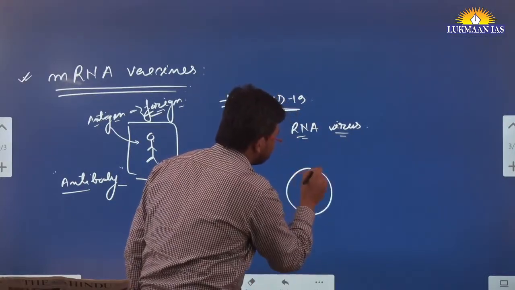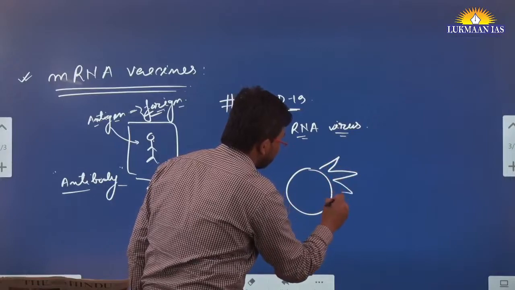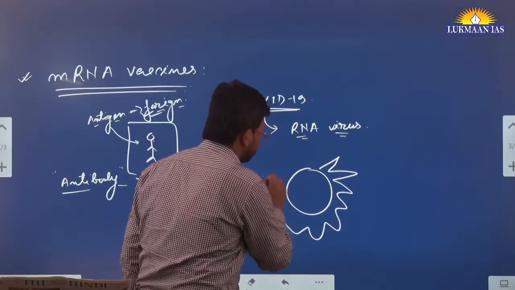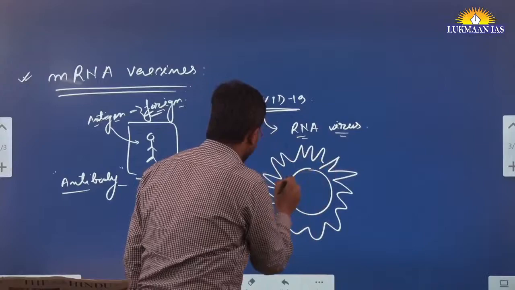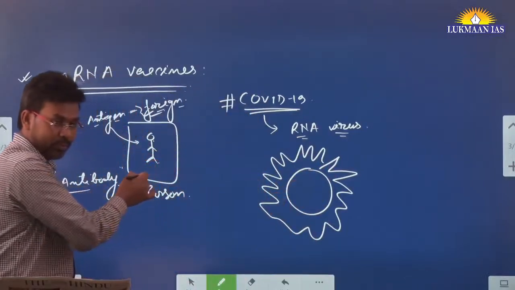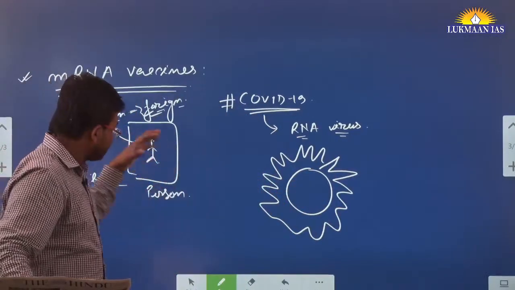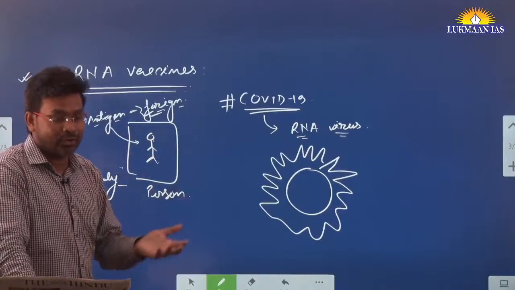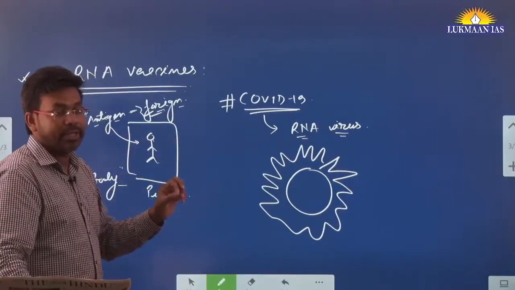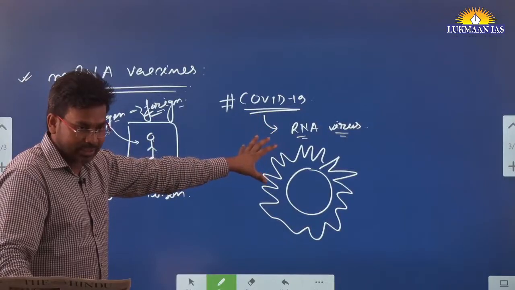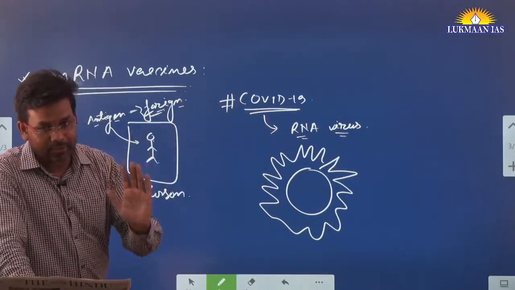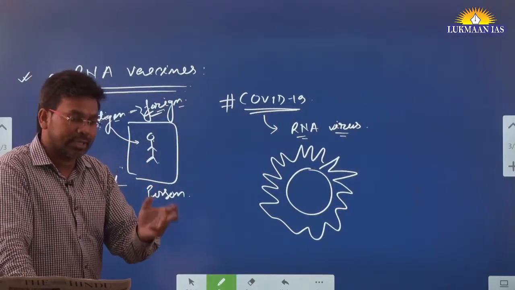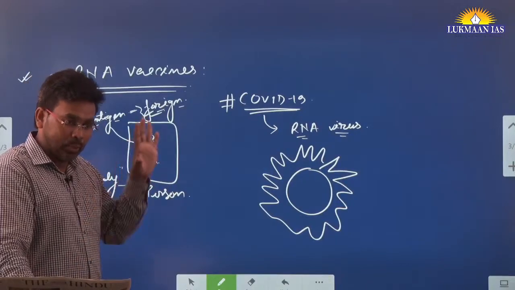Okay, let's say this is the virus. It has spike proteins like that. Once they affect the human body, if the body is not initially exposed to any kind of virus, it will not be able to fight against this particular thing. Means all of a sudden an attack happens on you, you could not recognize it, you fall ill and you may die.